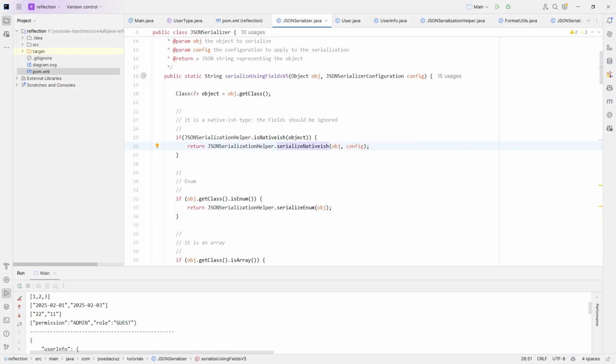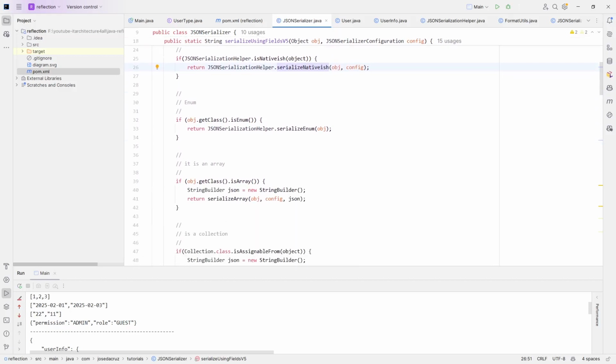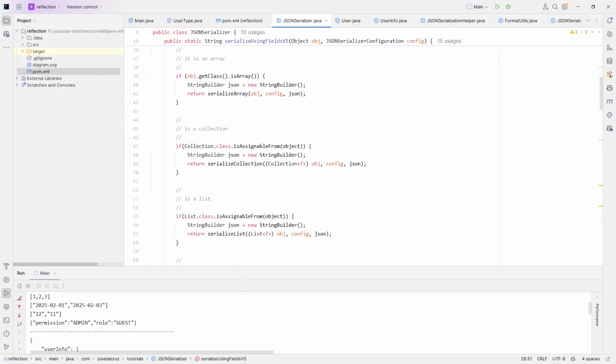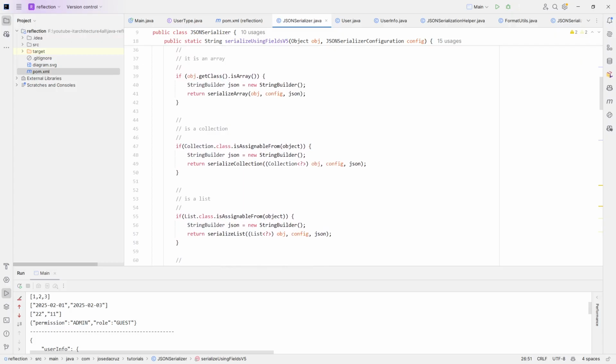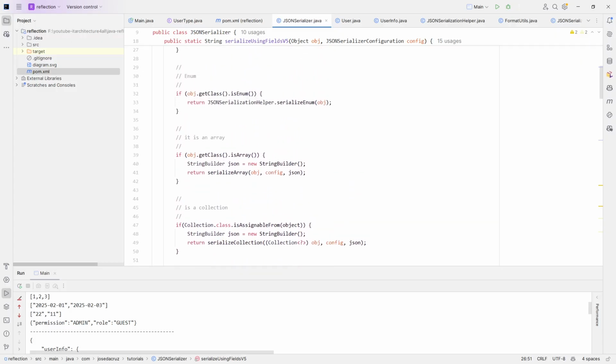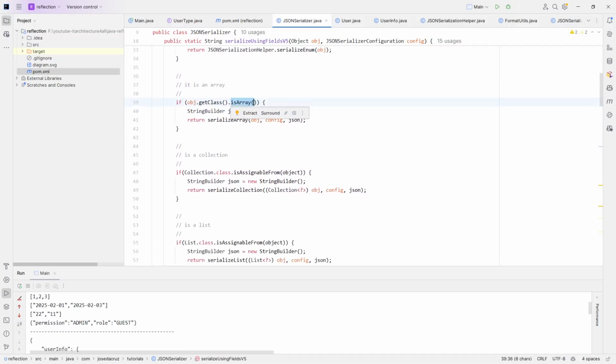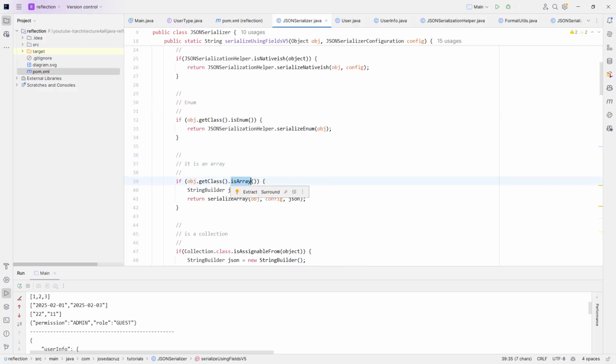In this case, we are not interested in the internals of the native data types: enumerators, arrays, collections, lists, maps. We are only interested in the contents. By the way, in Java reflection, we can ask if a class is an enum, we can ask if it's an array, but we cannot ask if it's a collection, because a collection is an interface. It's not something that belongs to the types of class. But the array is a type of class, that's why it has a premium check, which is isArray and isEnum.